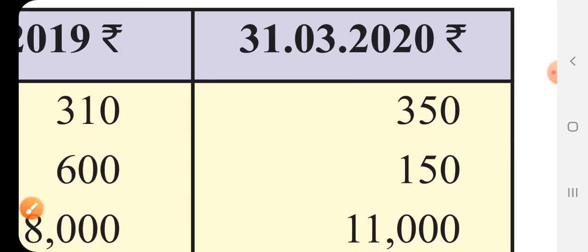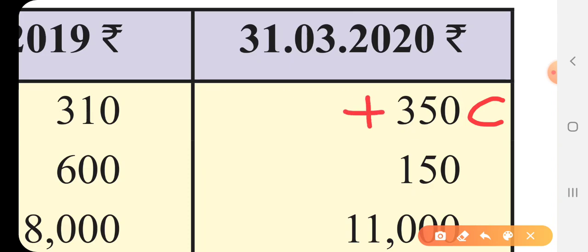This outstanding subscription which is given on the closing day of the accounting year is of the current year. It is assumed that all that amount belongs to the current year, and as it is of the current year, though it is outstanding, it will be added to the income. It will be added to the subscription on income side. Okay.